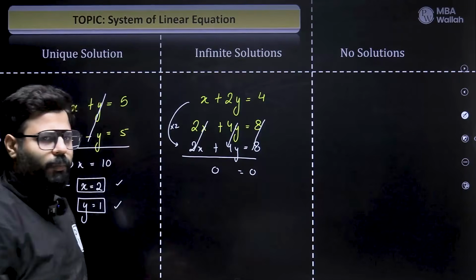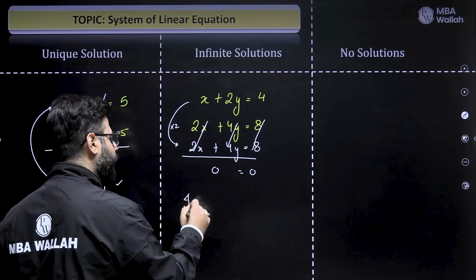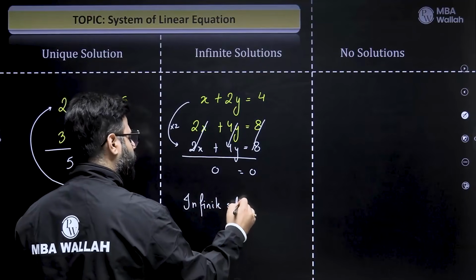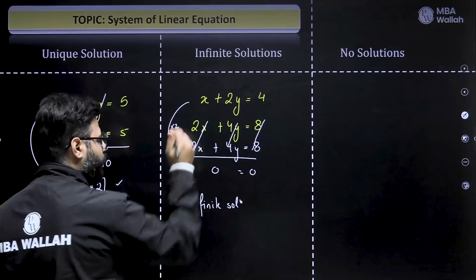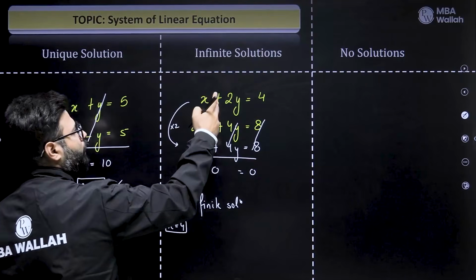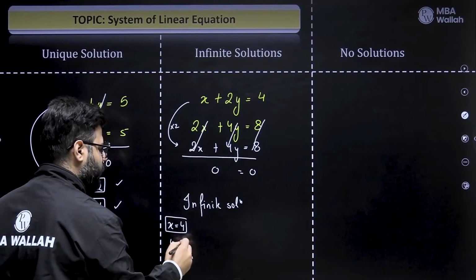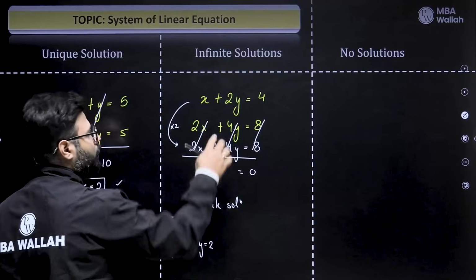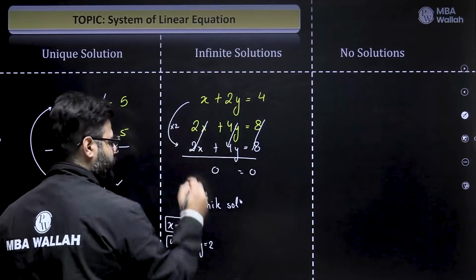So does that mean the equation is unsolvable? No, the idea is the equation has infinite solutions, right? You can put in any x and for that you will get some y. Ultimately both the equations are same. So if I put x as 4, so 4 plus 2y is 4, so this has to be 0. That means y is 0. That is one solution. Similarly, if I put y as 2, so 2 into 2, that's a 4. This has to be a 0. 4 plus 0 is 4. That means x is 0.